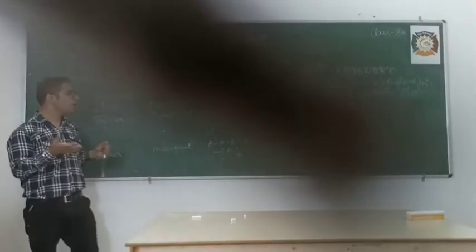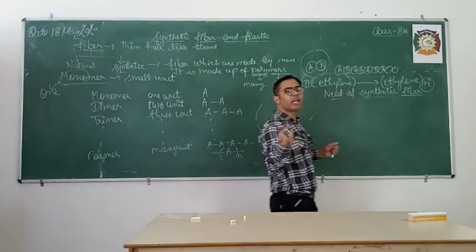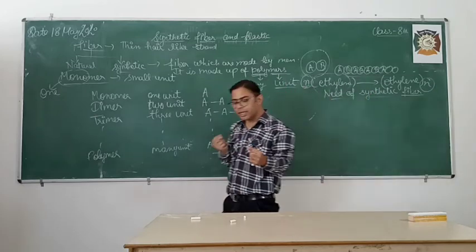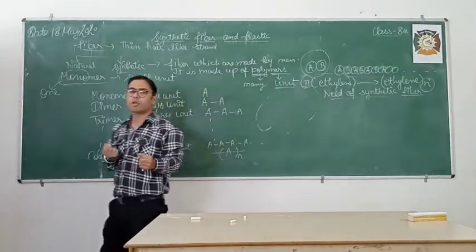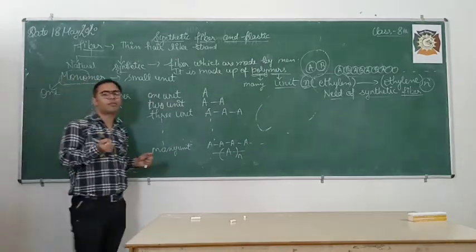Okay, so killing the animals, like if you know about silk, it is obtained from silkworm, so we have to kill the silk moth to obtain the silk. So that is a very harsh process. We have to kill the organism for that. So that's why it is very hard.